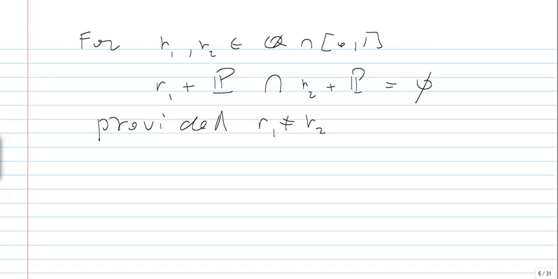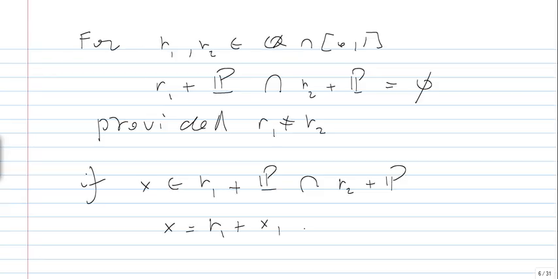And the reason is, if it's not empty, if x belongs to r1 plus P intersect r2 plus P, then x is equal to r1 plus x1, equals r2 plus x2, and therefore you have x1 minus x2 equals r2 minus r1, which is rational. And this is not possible if x1 is different from x2.